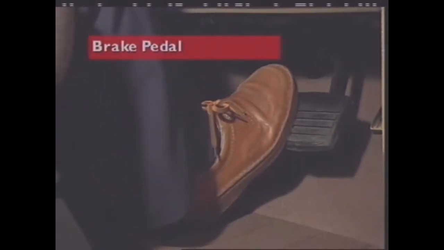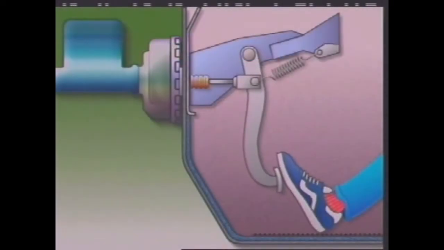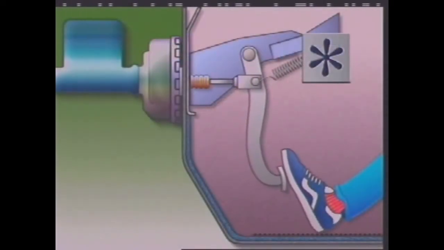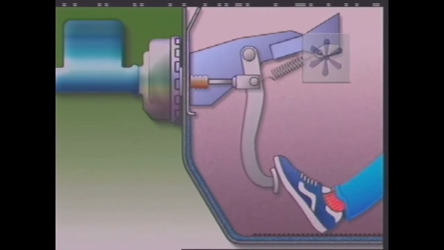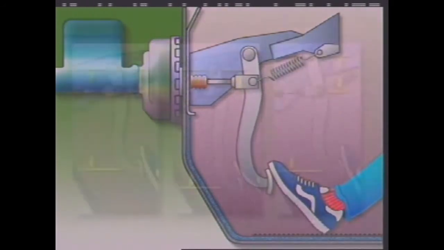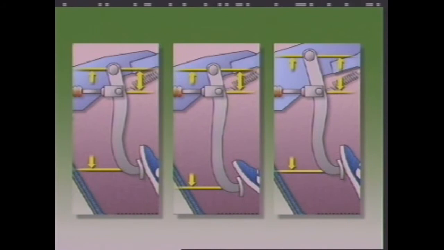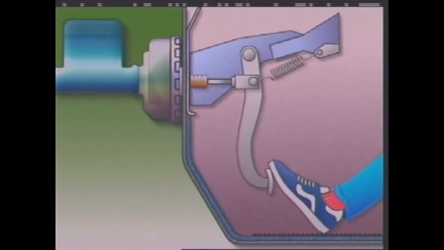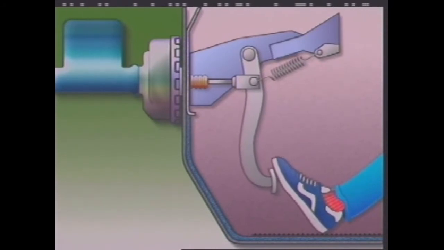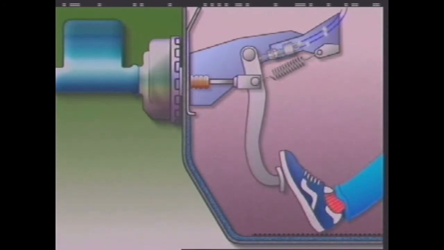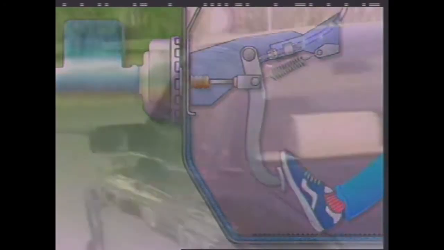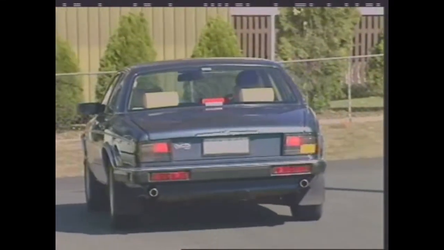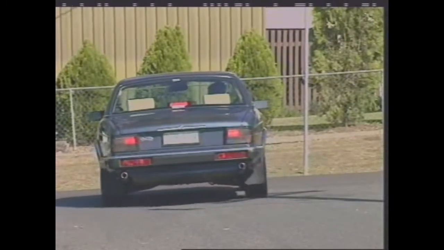This section looks at the brake pedal. The brake pedal uses leverage to transfer the effort from the driver's foot to the master cylinder. Different lever designs can alter the effort the driver needs to make. It is usually suspended from a bracket between the dash panel and the firewall. In many vehicles, the brake pedal is either connected to a switch or in contact with one. It operates the stoplights when the brake pedal is depressed.